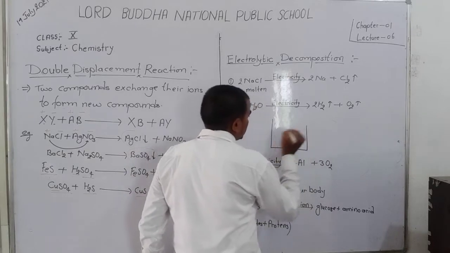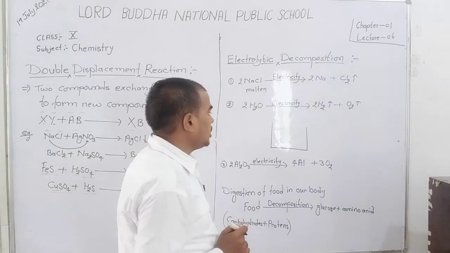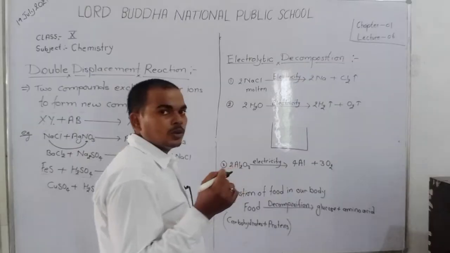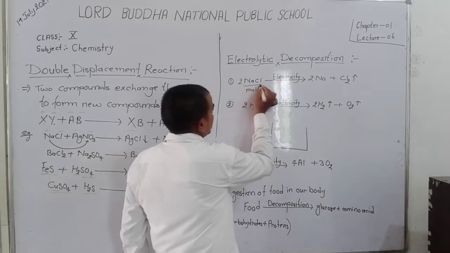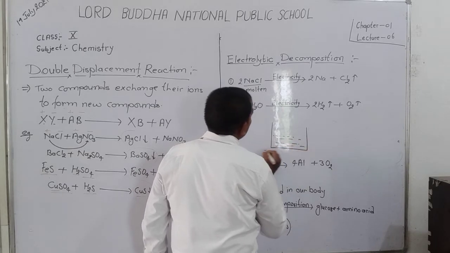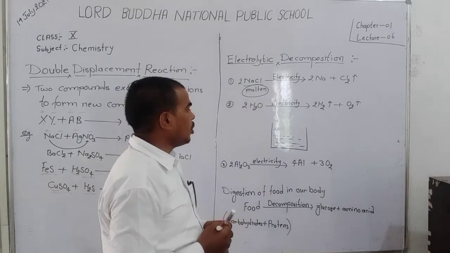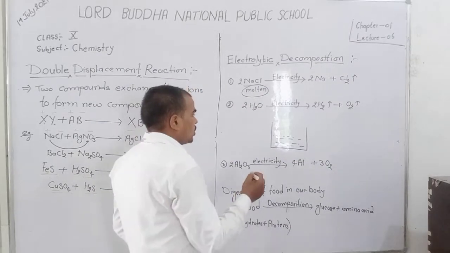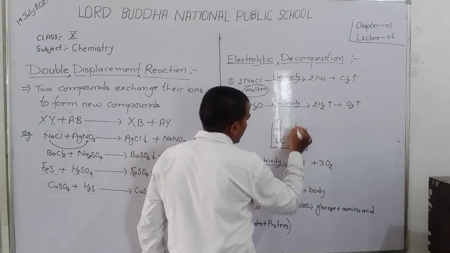Take a beaker and make a solution of salt like NaCl. Take NaCl solution, or here molten NaCl is used. So take molten NaCl in a beaker and dip two metallic rods in it.